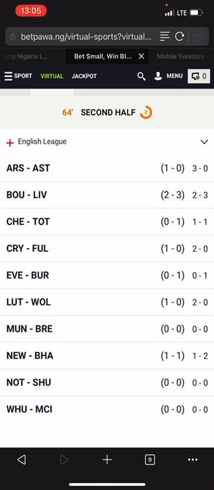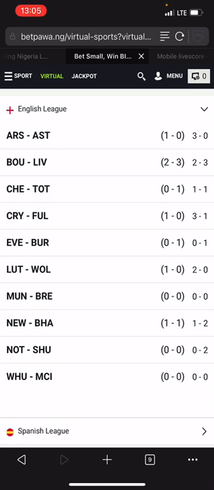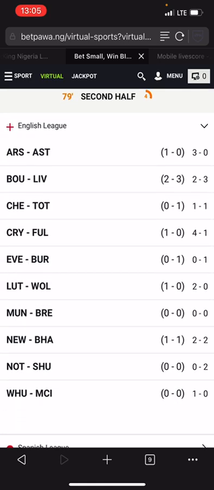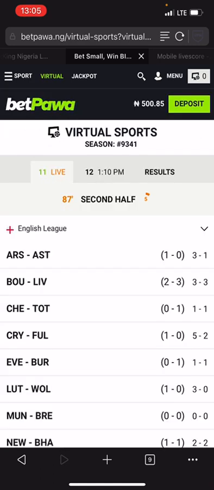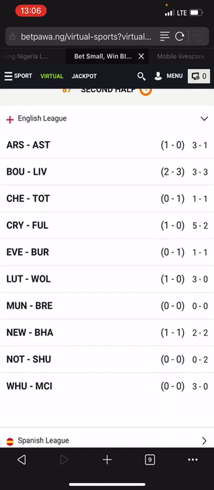Now 2-1, we won the game successfully. You can see we have recovered our previous loss right away. So Newcastle versus Brighton, this is 2-1. They played 1-1 in the first half. This is 2-2 right now. They play 2-2 right now, making use of one-on-one calculation. So you can see 2-2 right now, Newcastle versus Brighton.